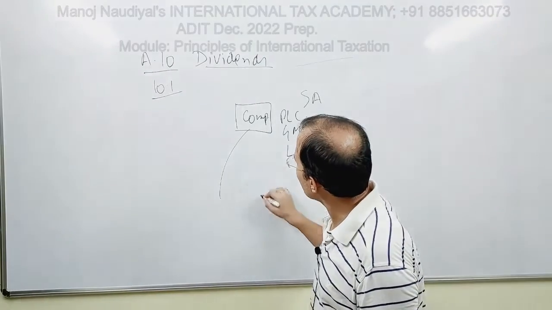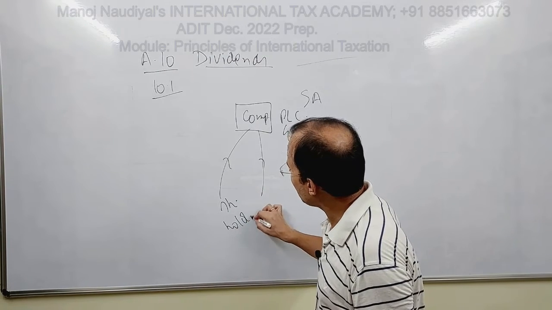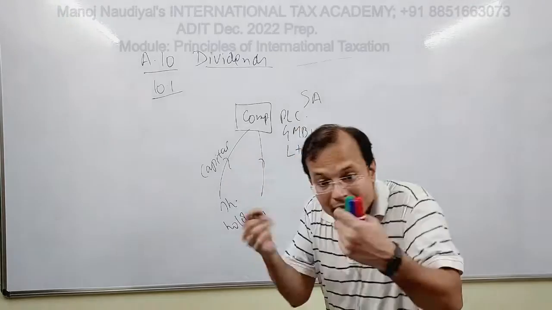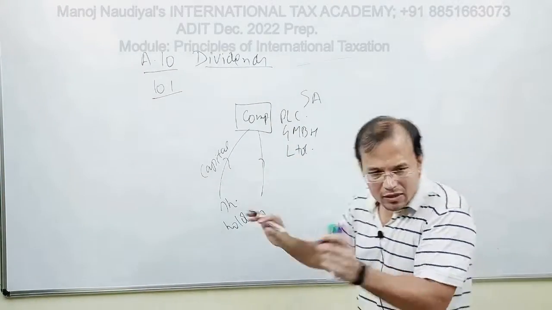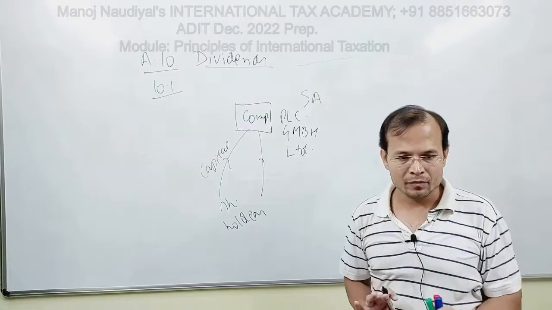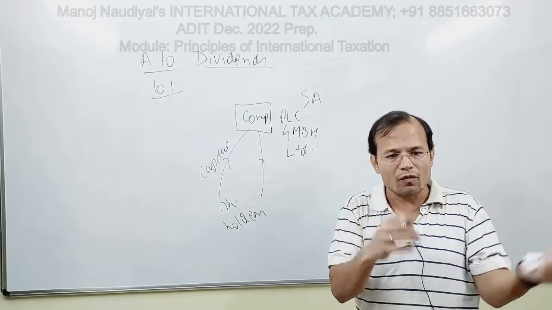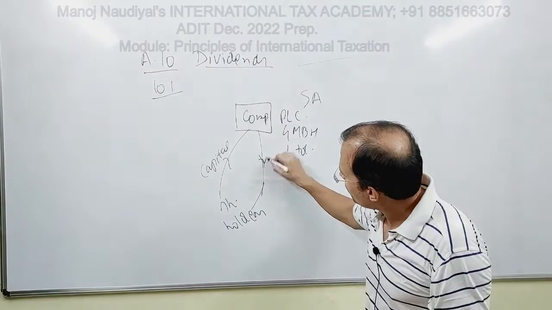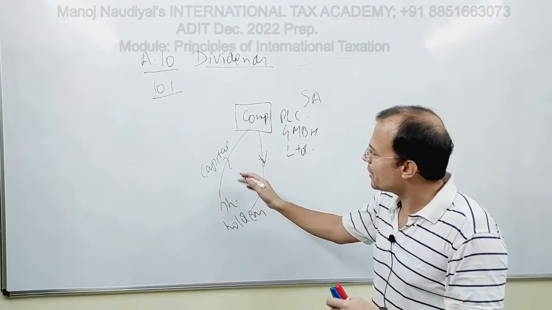So shareholders contribute capital. They have contributed capital, money, more often than not money. They provided capital, and this capital is equity capital. So when the company makes profit, then the company would distribute the profits among the shareholders. This distribution of profit that the company makes to the shareholders, that return on this capital, this is dividend.